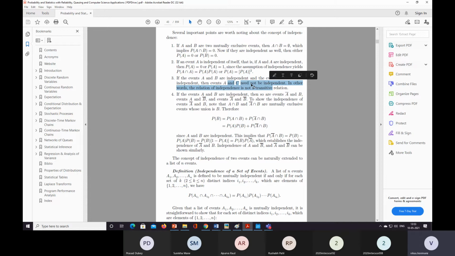To show the independence of events A bar and B, note that A intersection B and A bar intersection B are mutually exclusive events whose union is B.